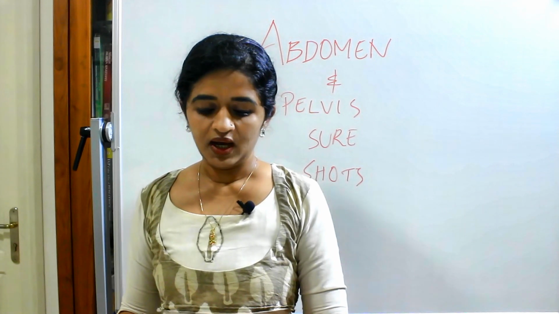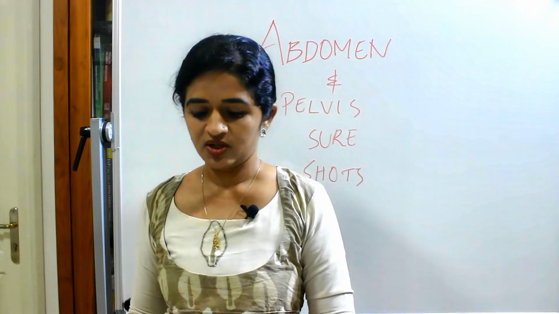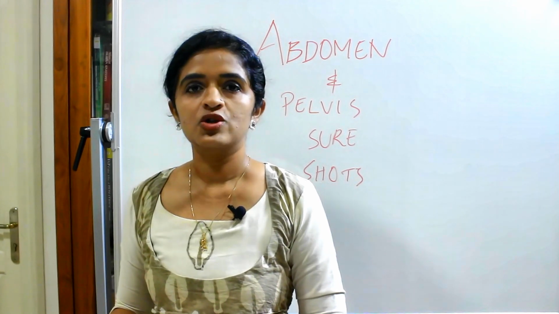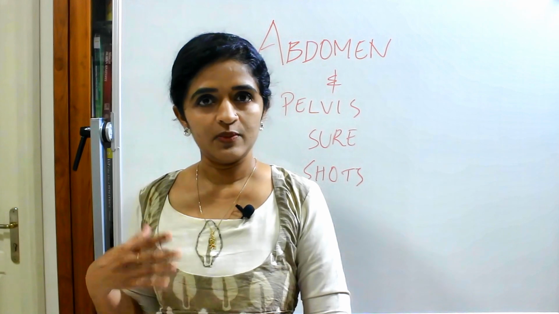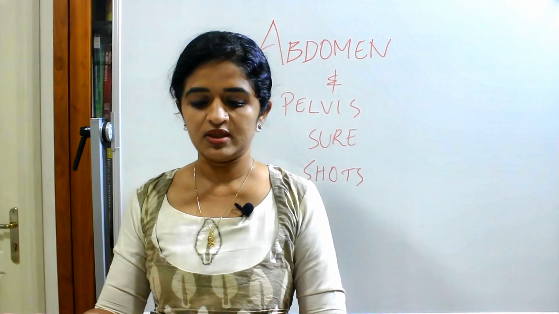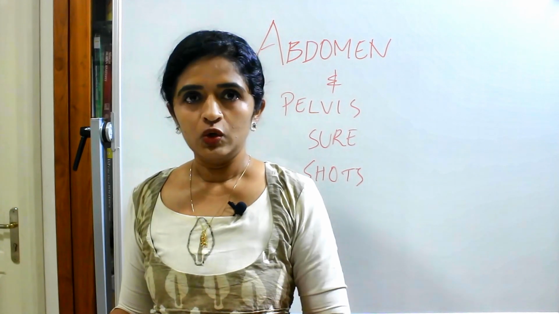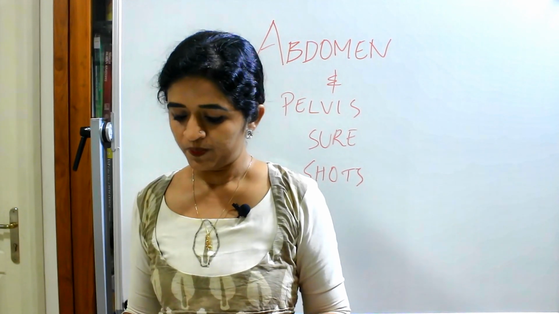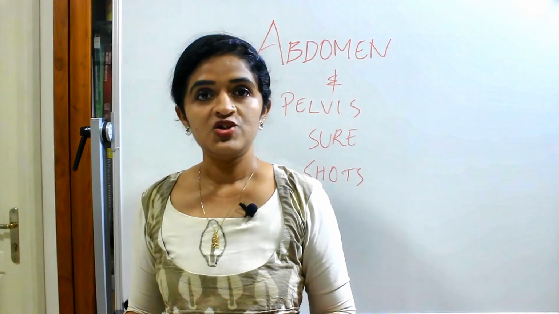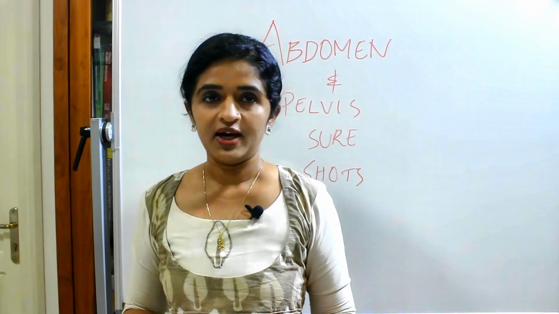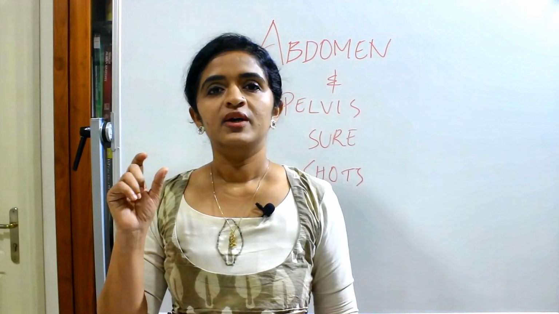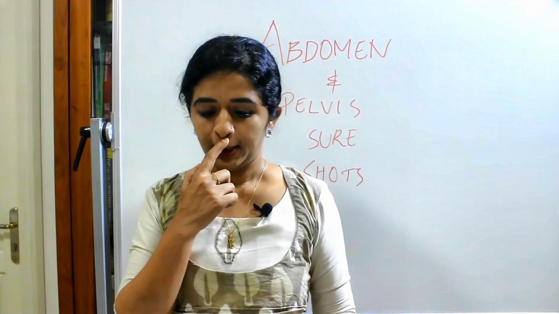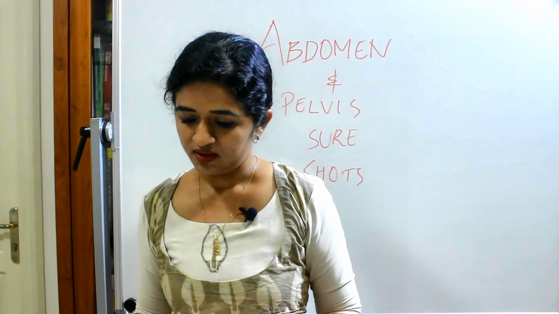Then sometimes Calot's triangle, the cystohepatic triangle, the importance of that. Then in the clinical correlation, you should be knowing about cholecystitis, the type of pain you get in cholecystitis, because in a structured essay you will have to know it in order to identify the condition. Then about Courvoisier's law. Then coming to the imaging of the biliary tract, cholecystography, and what do you mean by ERCP? Sometimes ERCP alone can be asked, so you should be knowing the expansion, endoscopic retrograde cholangiopancreatography.